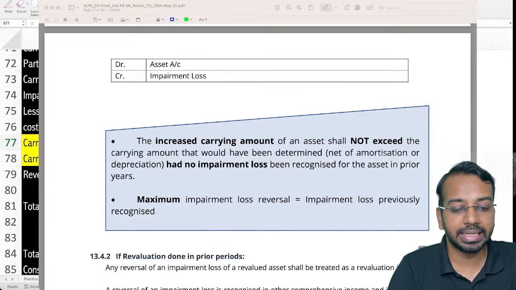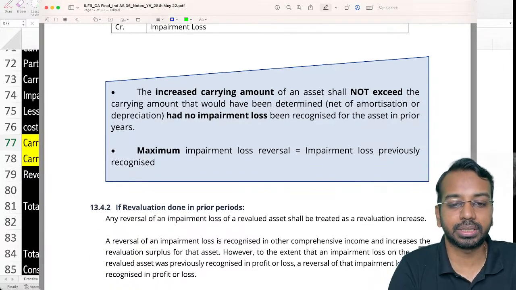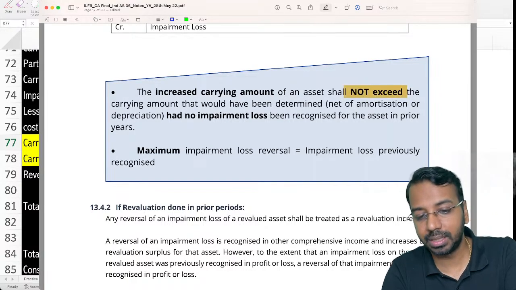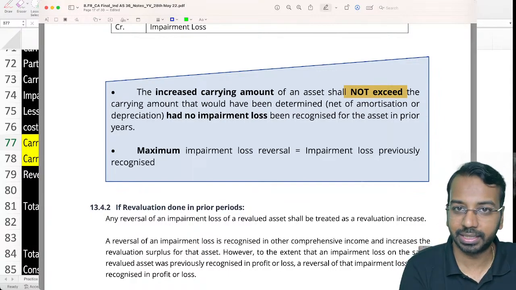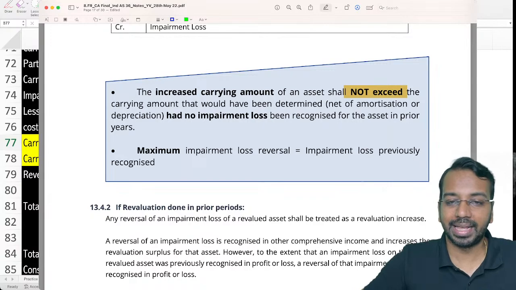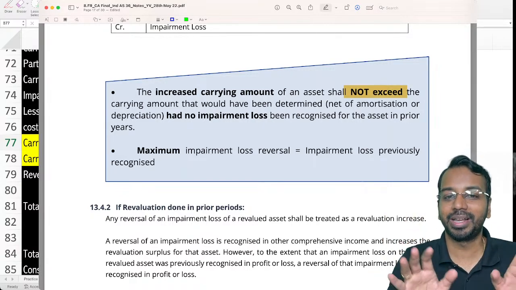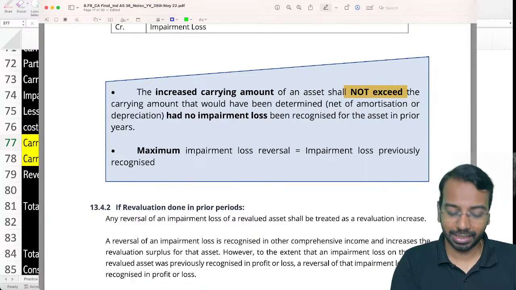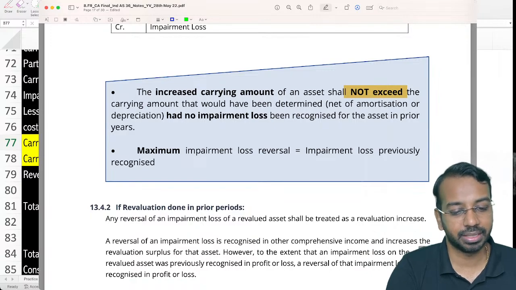So the increased carrying amount of an asset shall not exceed the carrying amount that would have been determined had no impairment loss been recognized. And the maximum impairment loss reversal is the impairment loss previously recognized. So you cannot say, oh no, my asset has gone up by a higher amount, I will say there is an impairment gain. There is no concept of impairment gain. If you want to do that, take it to the revaluation model as per Ind AS 16 or Ind AS 38.